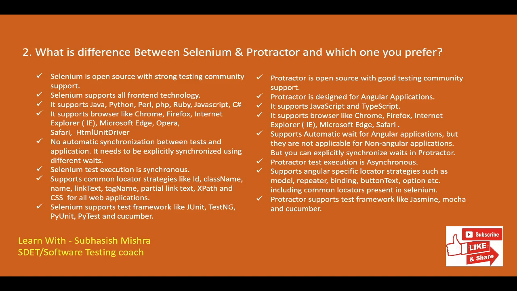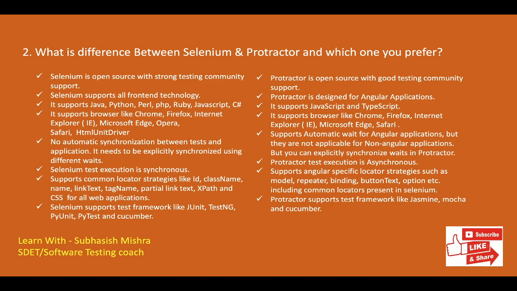Selenium supports common locator strategy like ID, class name, name, link text, tag name, partial link text, XPath and CSS for all web applications. Protractor supports all WebDriver locators plus Angular specific locator strategy such as model, repeater, binding, button text, options, etc. Selenium supports test frameworks like JUnit, TestNG, PyUnit, PyTest and Cucumber, whereas Protractor supports test frameworks like Jasmine, Mocha and Cucumber.